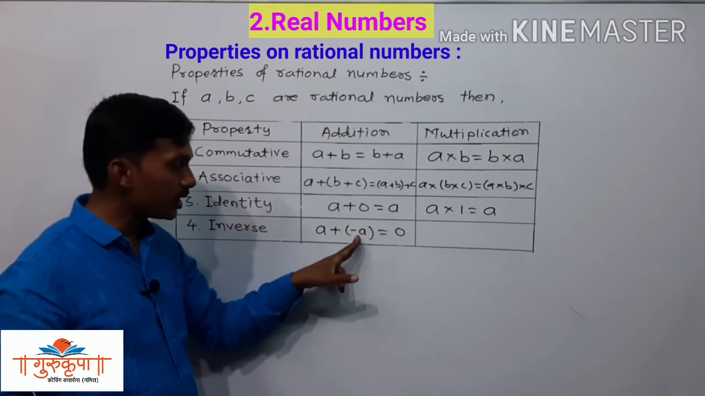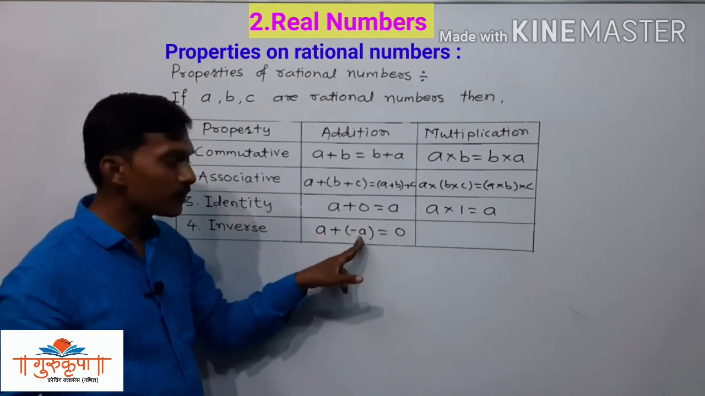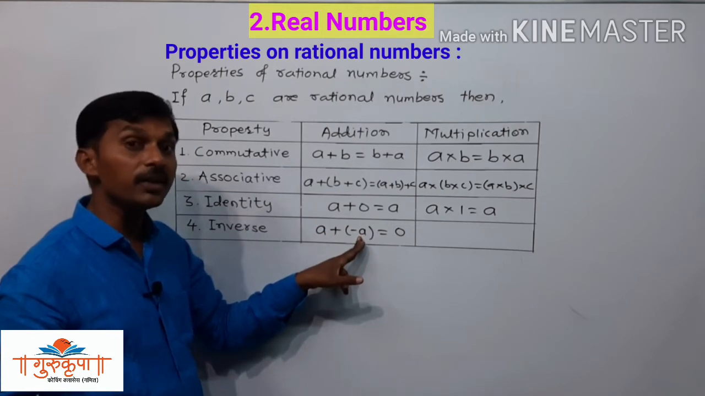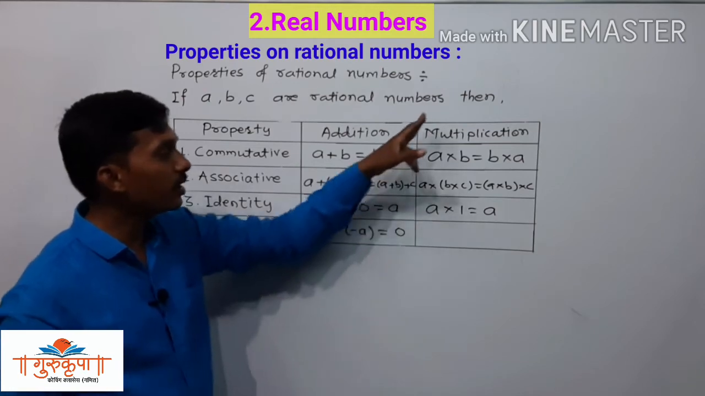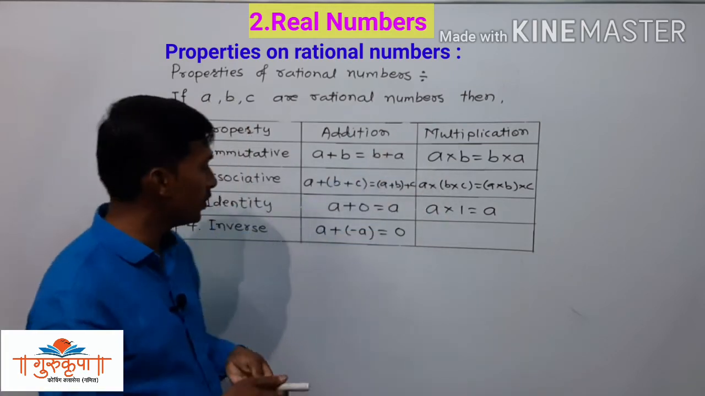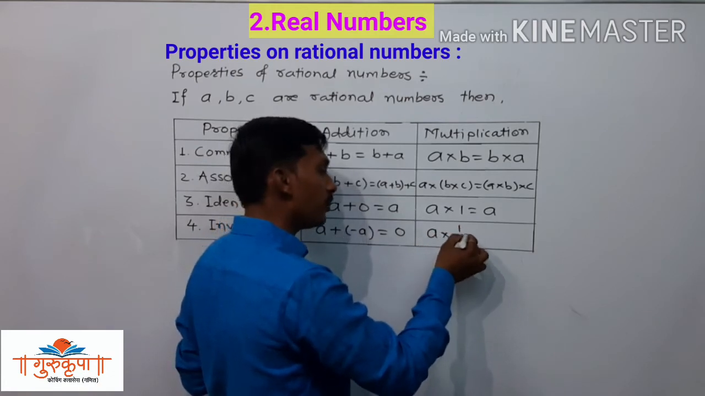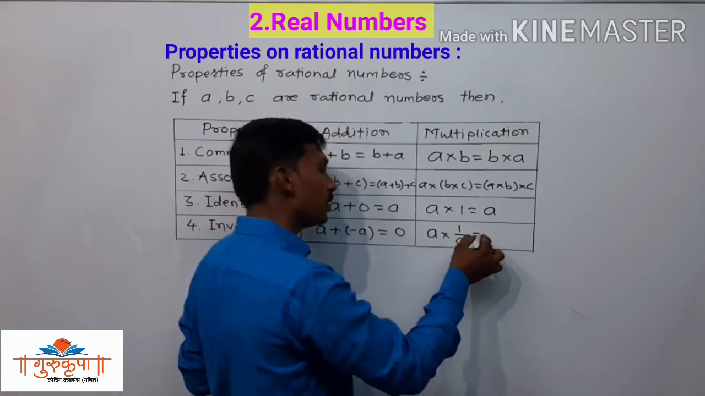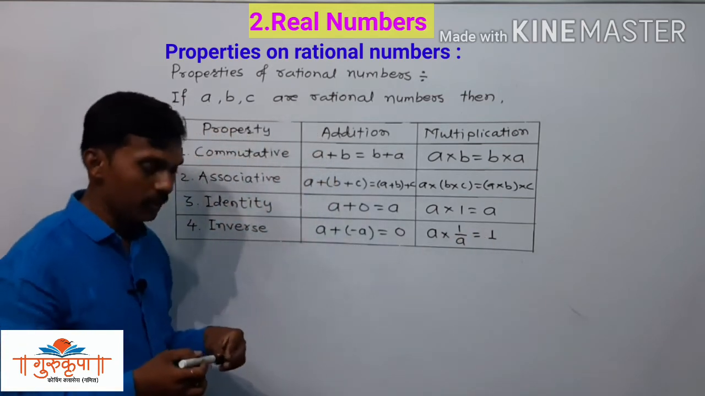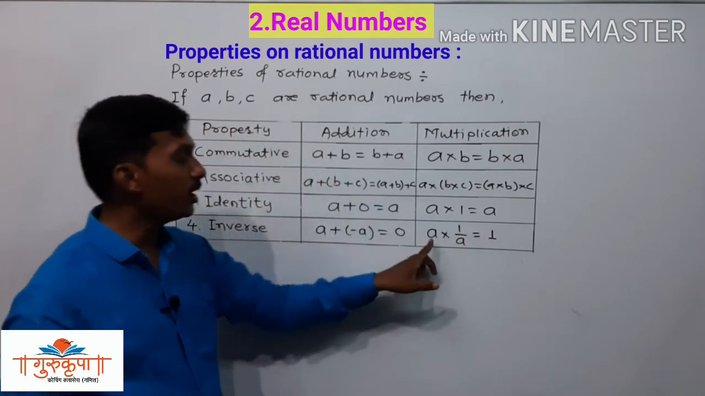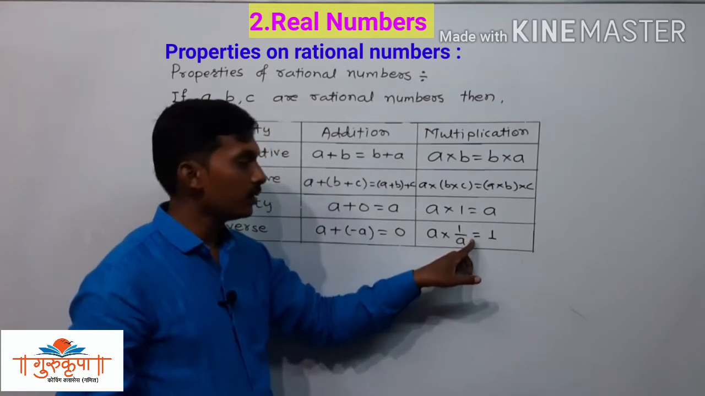You can say this as additive inverse. Additive inverse of a is minus a. The word additive is very important: additive inverse, and here multiplicative inverse. So how can you write this? a multiplied by 1 upon a is equal to 1. This is a multiplied by the multiplicative inverse of a, that is equal to 1.